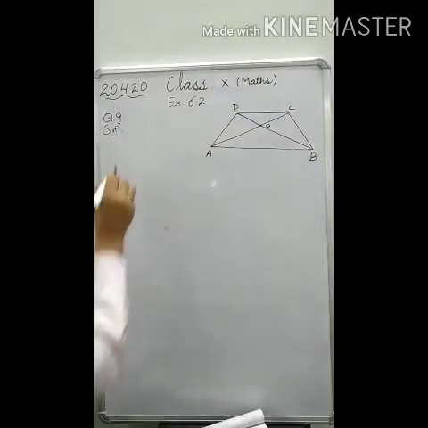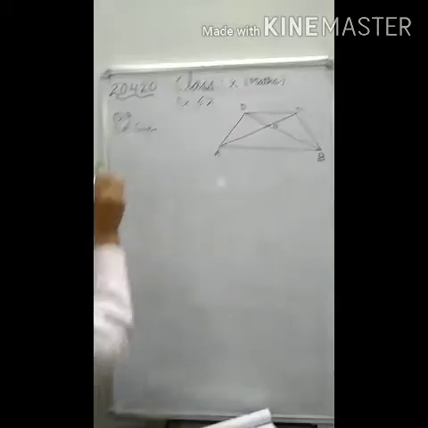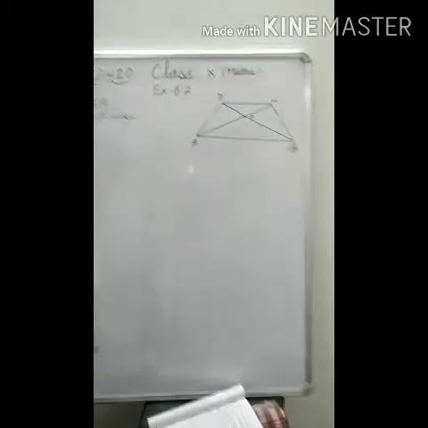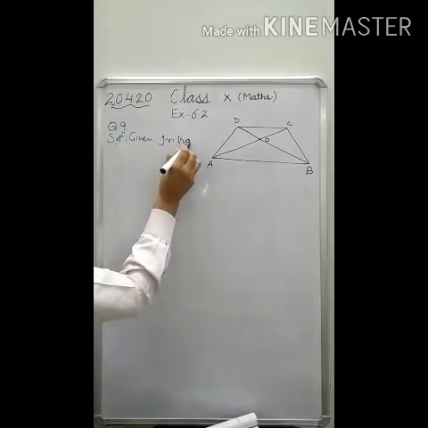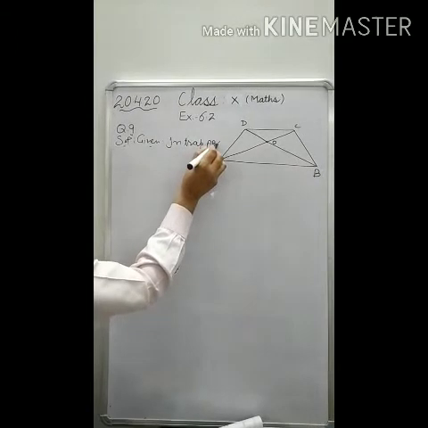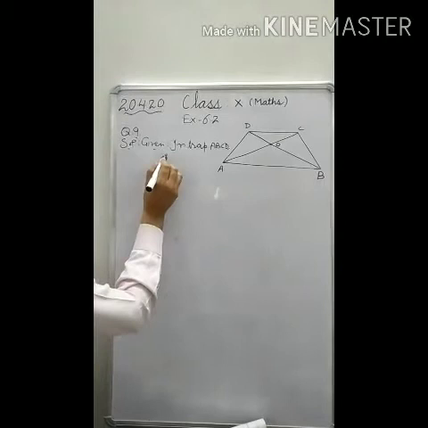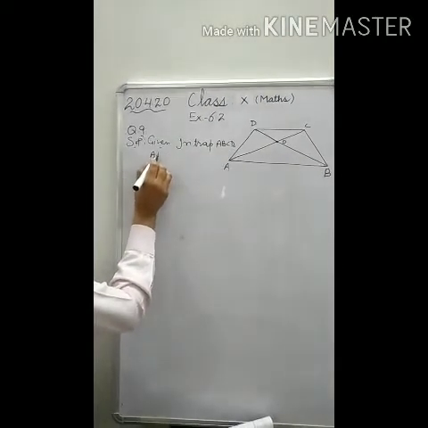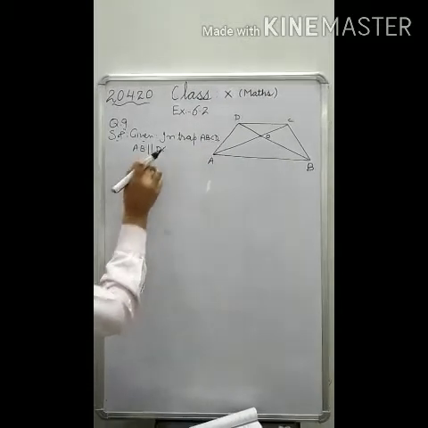Start from the given. Given is what? Here we are given that in trapezium ABCD, AB is parallel to DC.